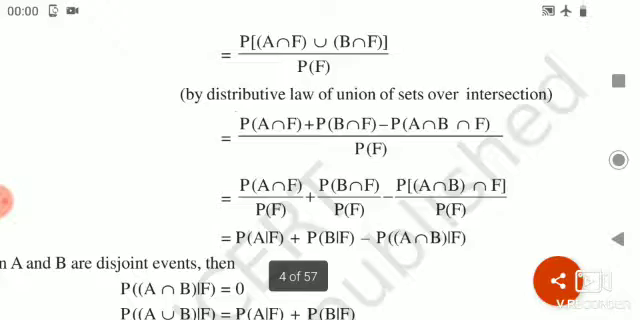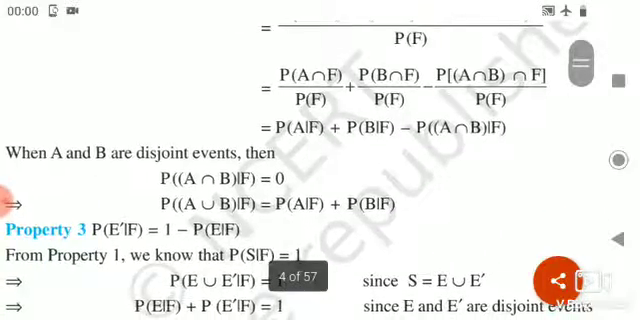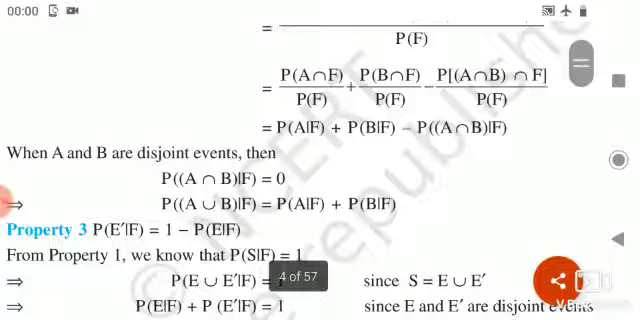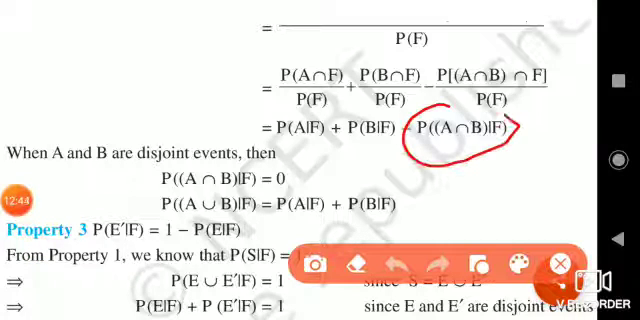Now, if A and B are disjoint events, then P of A intersection B given F will be equal to 0. Therefore, we have the particular case: P of A union B given F is equal to P of A given F plus P of B given F, because the last term of the conditional probability will be 0. Therefore, we are left with P of A union B given F is always equal to P of A given F plus P of B given F.